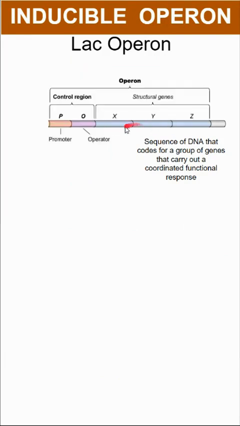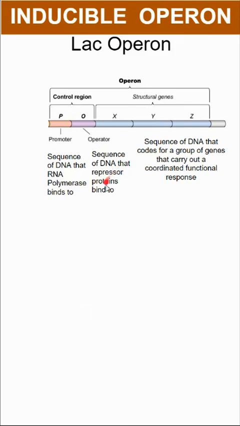And with operons, it's a group of structural genes. Typically, these carry out a coordinated response. So with eukaryotes, we had the transcription factor turning on multiple genes. A lot of times, these genes are just linked together. So once it's on, it'll make multiple genes and multiple proteins that together carry out a functional response. So the operator, again, is where the repressor binds. The promoter is where RNA polymerase binds. And we also have this regulatory gene again, and that's what's making the repressor proteins.